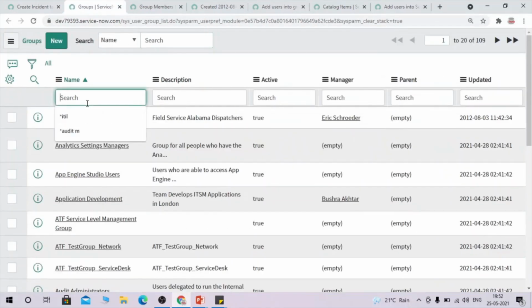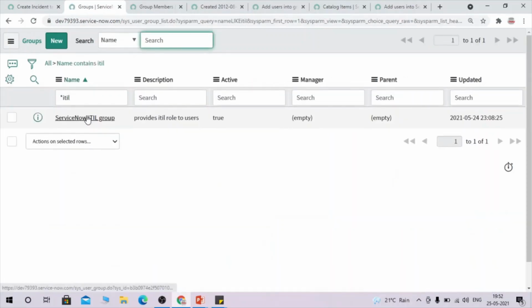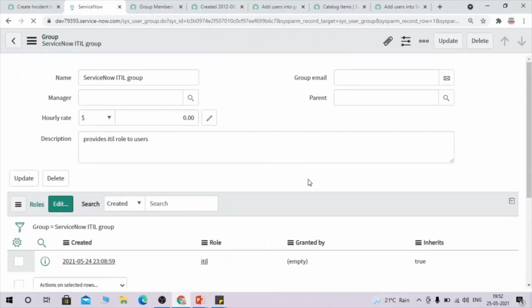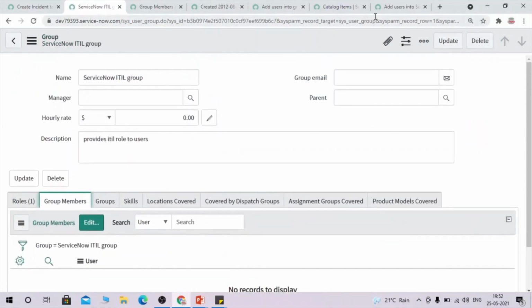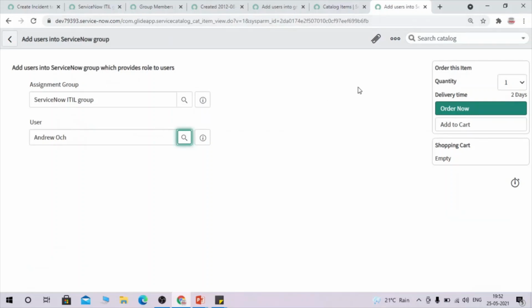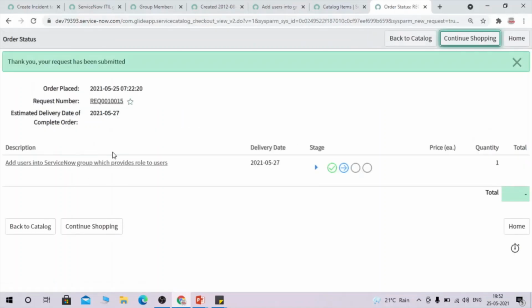So let's search for the ITIL group here and see how many users are added into this group. Okay, no members are added into this group. So let's add this user in here. For that you have to order now. Once you click on it, after some time you can refresh the group and check whether this user has been added into the ITIL group or not.